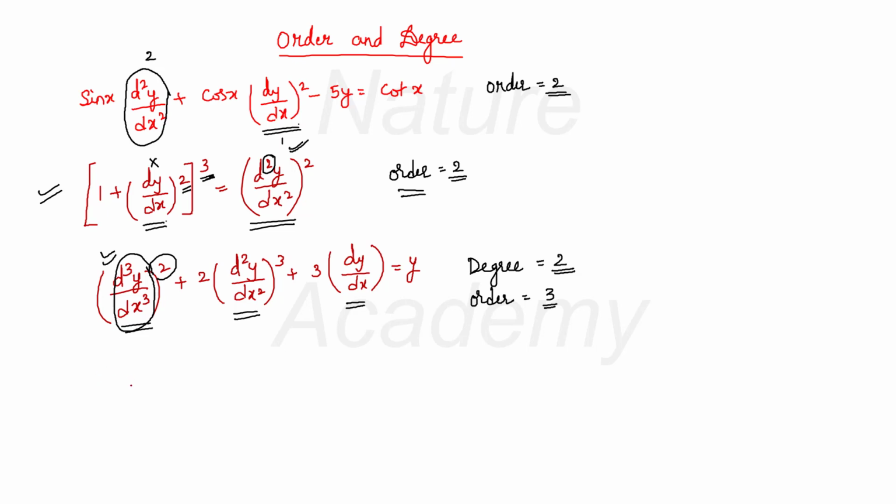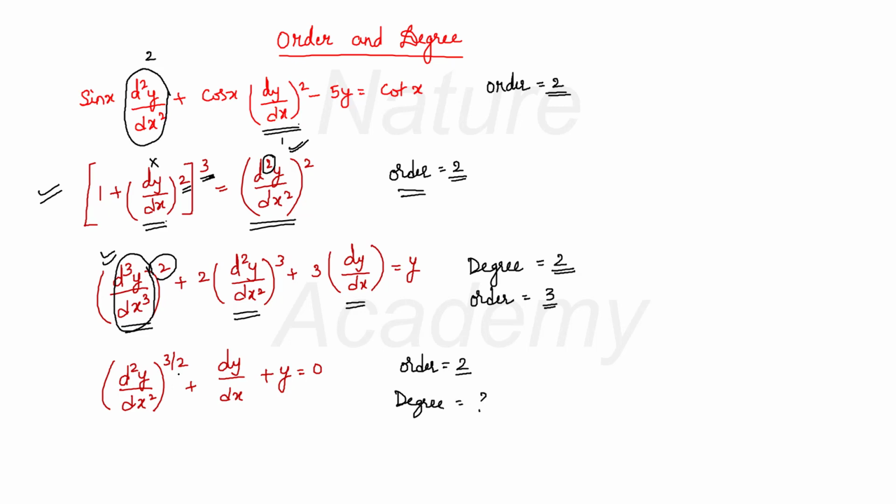For example, if I give you one equation (d square y by dx square) whole to the power 3 by 2 plus dy by dx plus y is equal to 0. Now, the order of this differential equation will be simple, isn't it? Because the highest order derivative is d square y by dx square. Therefore, you can write order as 2. But what will be the degree of this differential equation?